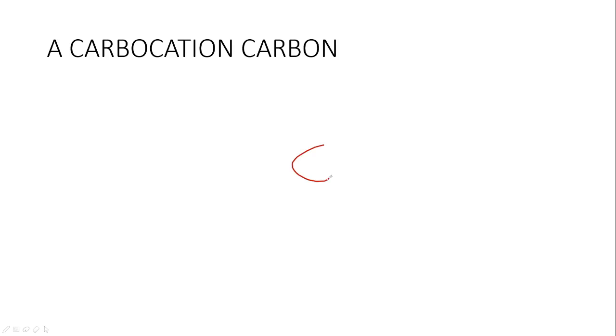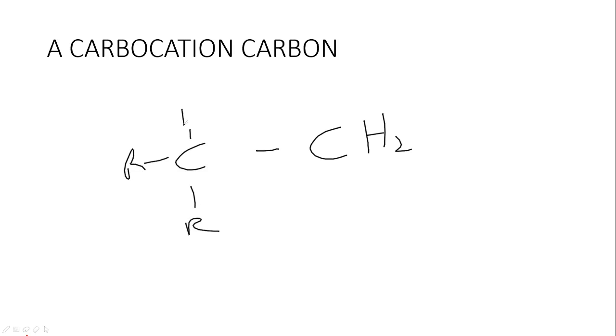Now look at this. Let's say CH2, C. Now for this to be called the carbocation carbon, we all know that carbon is normally meant to have 4 bonds, but if we look at this structure, we are only seeing 3 bonds: the bonds to the 2 hydrogens and the bond to 1 carbon.